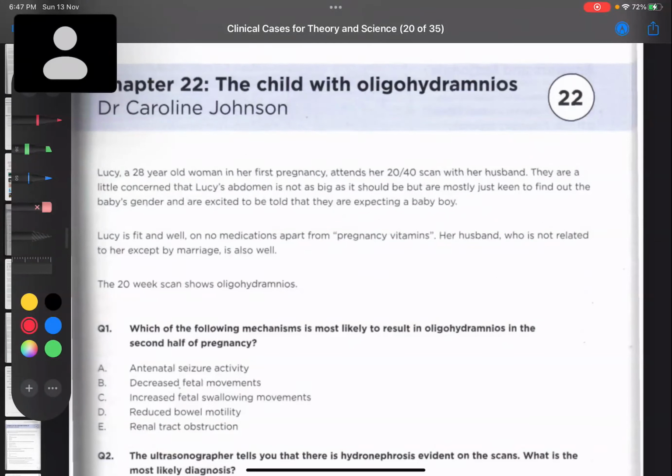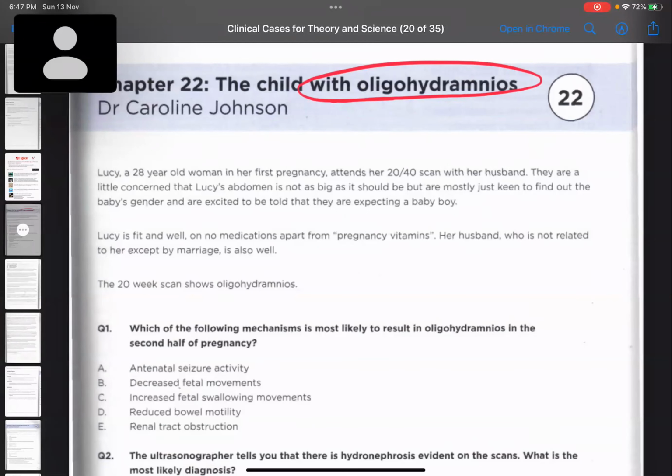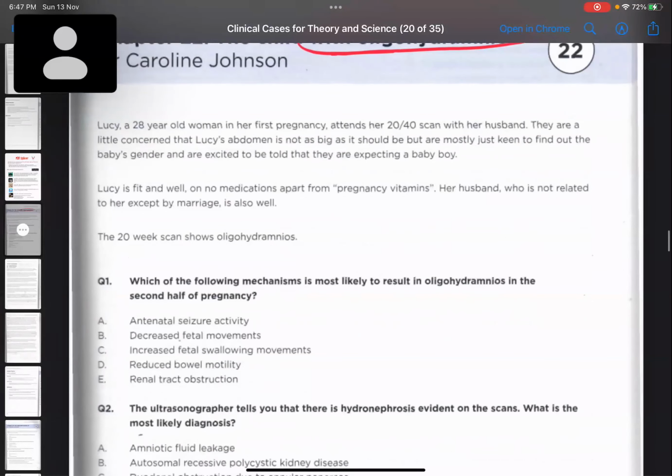Okay, so we have a child with oligohydramnios. How does this relate to our nephrology? We have to keep that in mind. We'll study now; we are going to see how it works out.